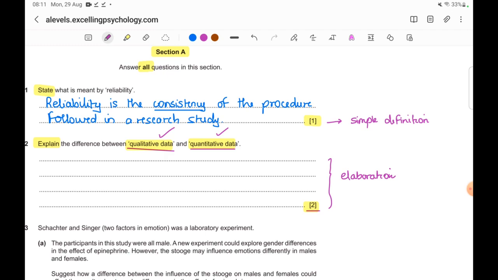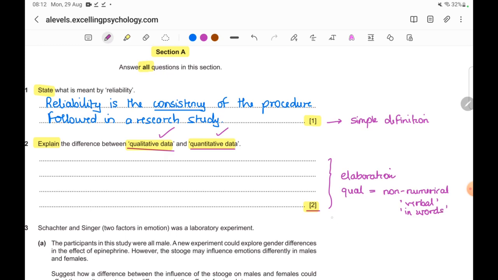Okay, before we write the answer, what do you remember about qualitative data? Again, depending on how you've learned it, qualitative data refers to data which is non-numerical, right? It's generally verbal. So the kind of data we get through our interviews, surveys, if there are open questions on those, or observations, the transcripts that we do of what we've observed, from those sources we get qualitative data because it is verbal or it is in words.